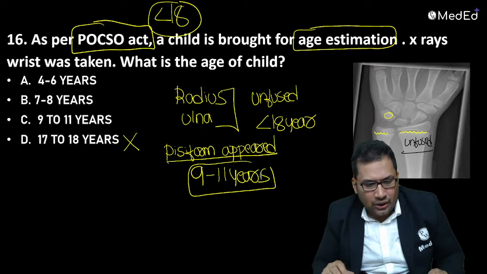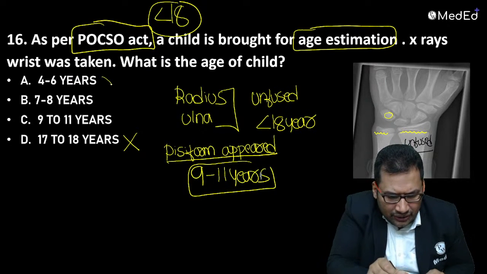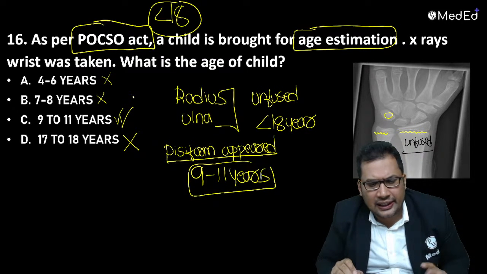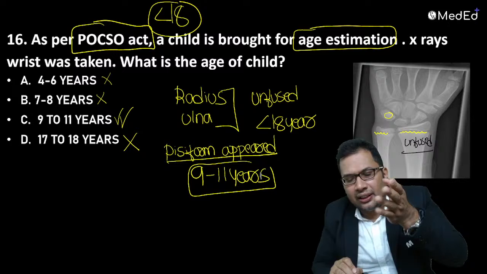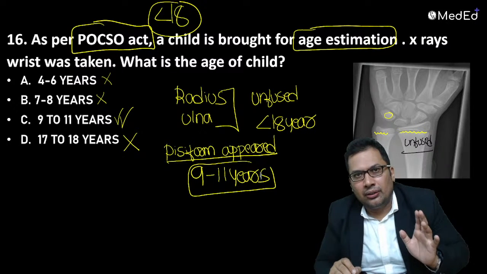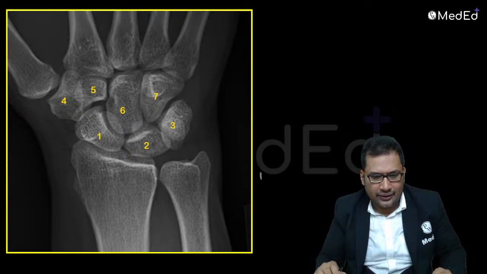Pisiform has appeared, so it is not 4 to 6 years. 7 to 8 is also not right. The best answer is 9 to 11 years. Less than 18 years, that is 9 to 11 years is the correct answer. Pisiform appeared.